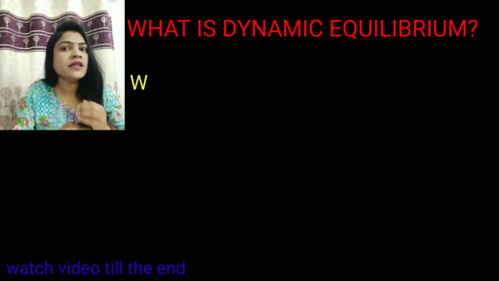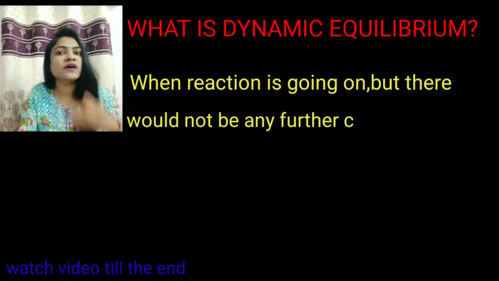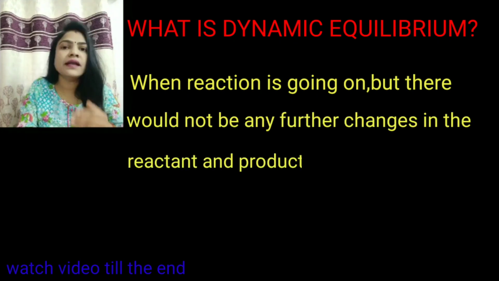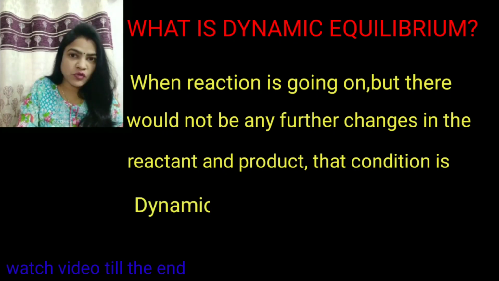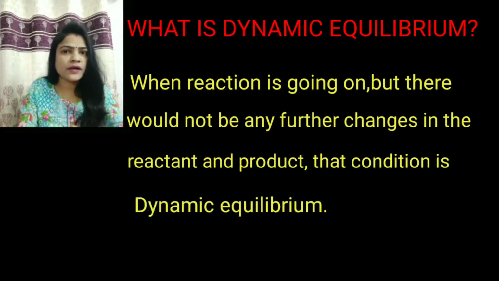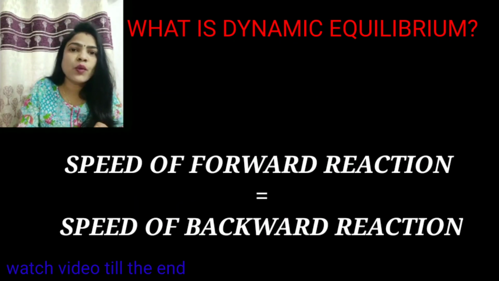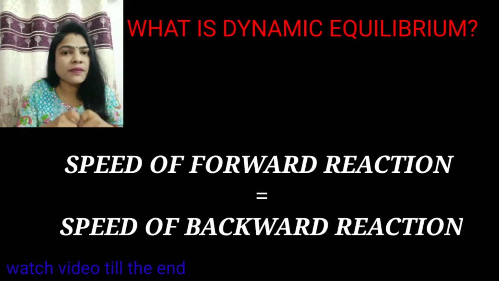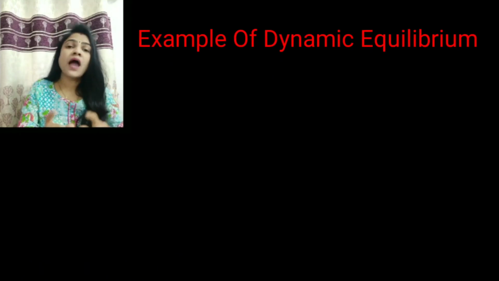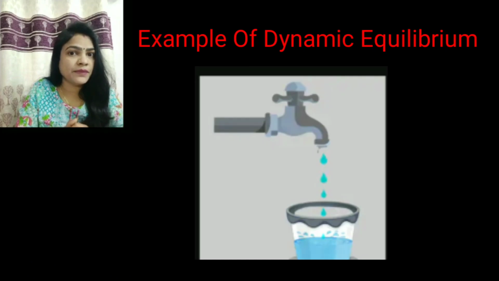When a reaction is going on but there are no further changes in the reactants and the product, that is dynamic equilibrium. In short, the speed of the forward reaction being equal to the speed of the backward reaction represents dynamic equilibrium. I would like to explain dynamic equilibrium by an example.